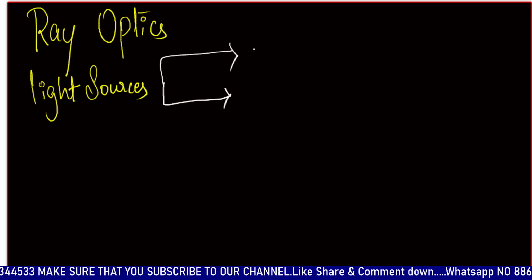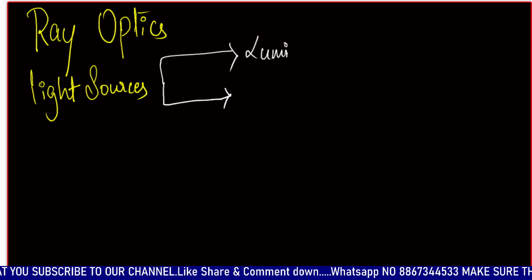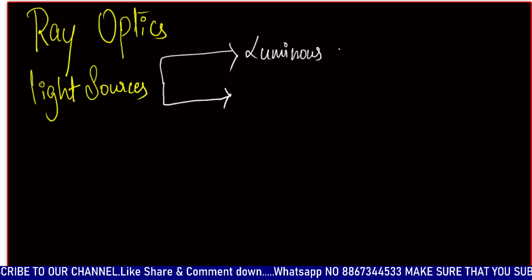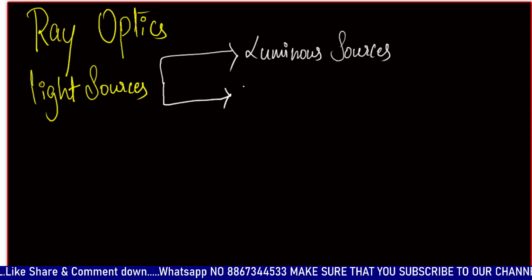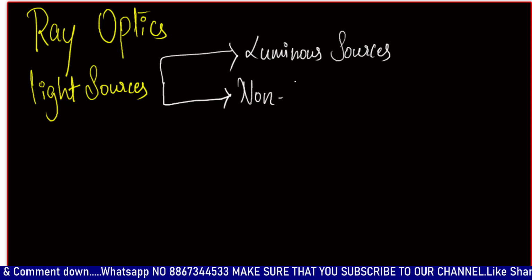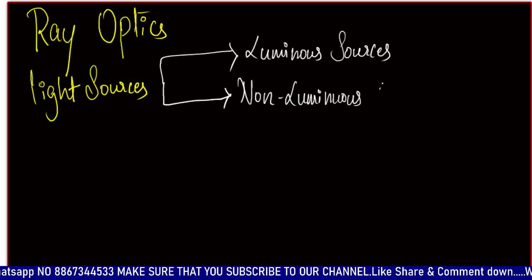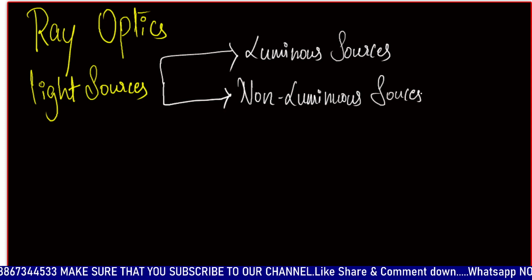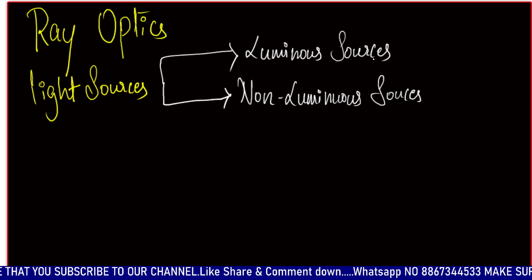That's first is luminous sources, and the second is non-luminous sources. So what are the examples that come under luminous sources?